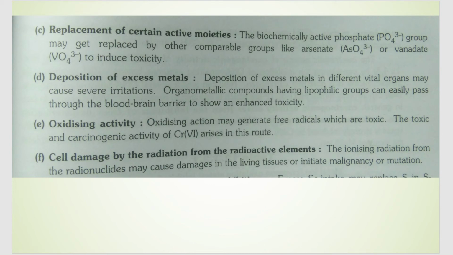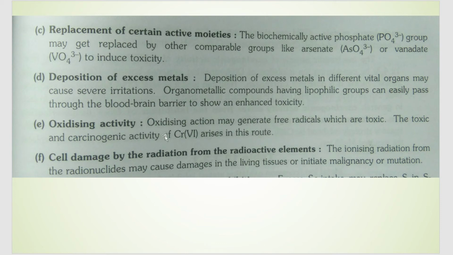Next is deposition of excess metal ions. Here, in some of your organs there is excess deposition of the metal ion, because of which it can lead to organ failures or different diseases. Also, one thing you have to note is that these metal ions, in case they have lipophilic groups or a membrane lipophilic group surrounding them, because of this property can easily pass through the blood brain barrier, because of which they can enter your brain. Okay, and that can cause brain cancer or a person can become brain dead, because these metal ions have reached the brain and can directly enter because of having lipophilic groups.